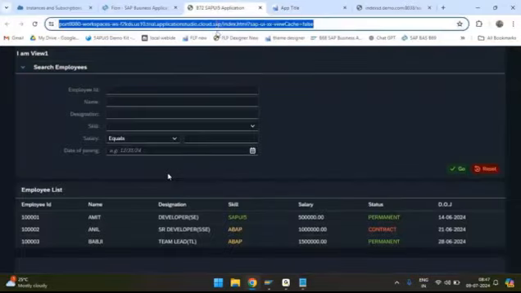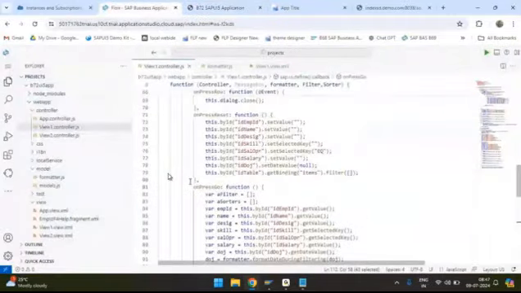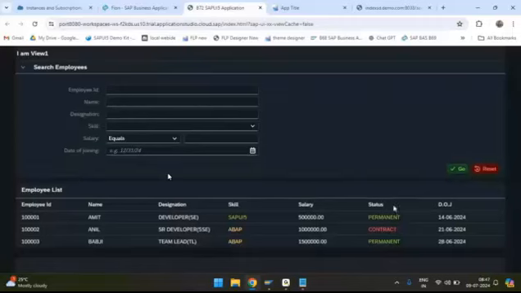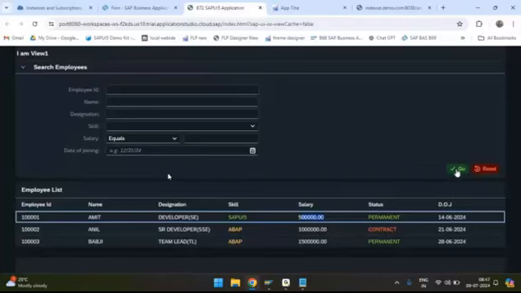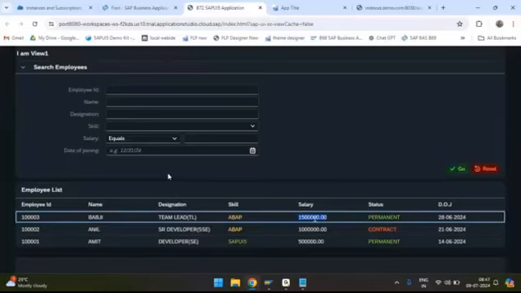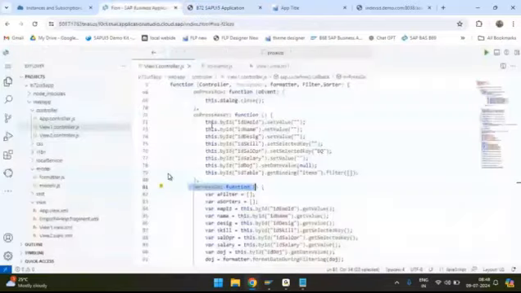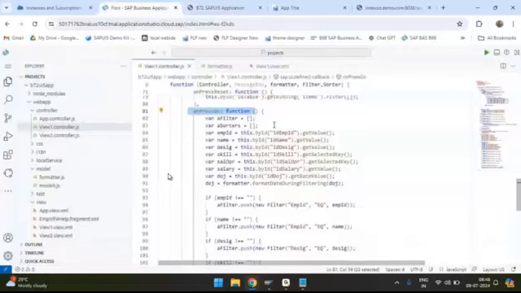Now let's refresh. I think this got refreshed already. Now I can simply click on the go button because my logic is written inside the go button. If I click on go, automatically the data should get sorted in the descending order of the salary. So click go. And here you can see it got sorted in descending order of the salaries, 15 lakhs, 10 lakhs, 5 lakhs. That means my sorting is working. Now you understand how to apply the sorting. It goes the same way as you apply the filter.